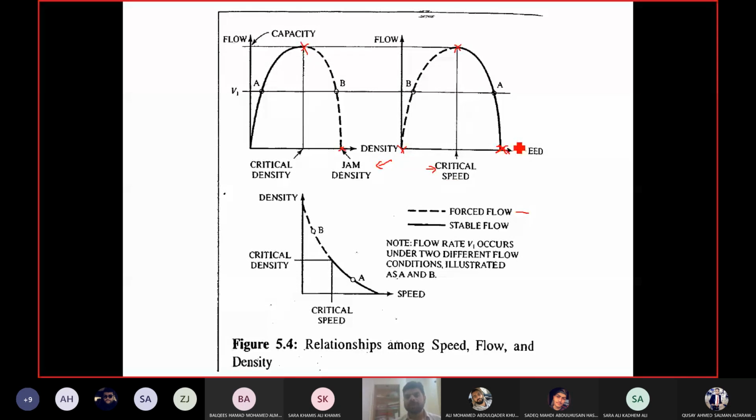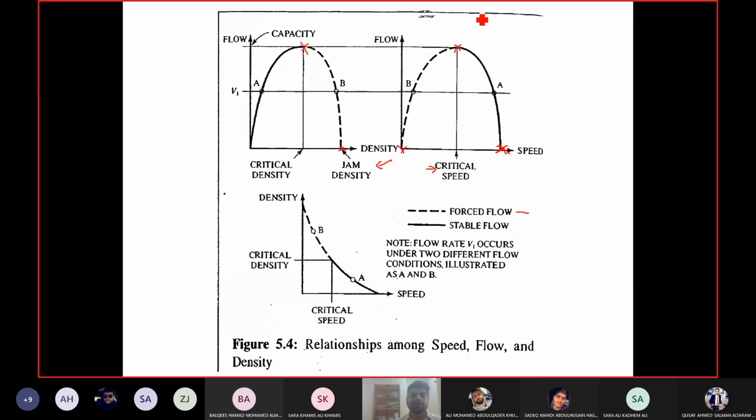The maximum speed which you have is known as free flow speed. The maximum speed which you can see on the right hand side part of the curve is known as free flow speed. This is the speed when density is 0. Okay, and the speed when you reach capacity is known as critical speed. Okay, I think I mentioned earlier.